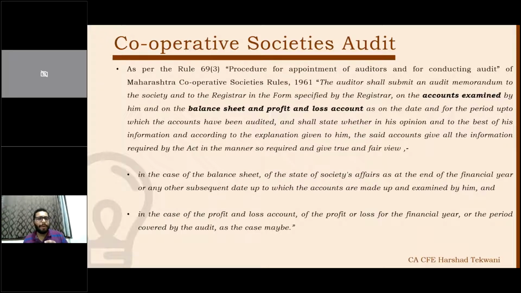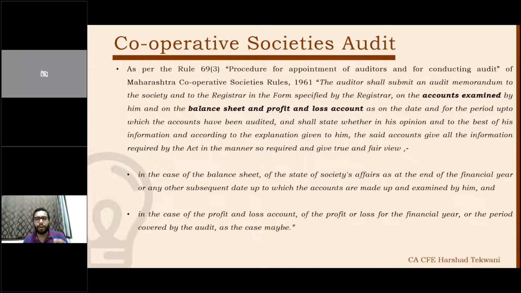As per Maharashtra Cooperative Society Rule 69, it states that the auditor shall submit an audit memorandum to the Registrar of Societies in the form on the accounts examined by him and on the balance sheet and profit and loss account. Now, when a CA does an audit, and if it involves a general purpose financial statement, which includes balance sheet and P&L, at that point in time, this classification triggers level 1, level 2, level 3, level 4. Based on this classification, cooperative societies are also required to be bifurcated, and then we need to make sure the accounting standards are being followed.